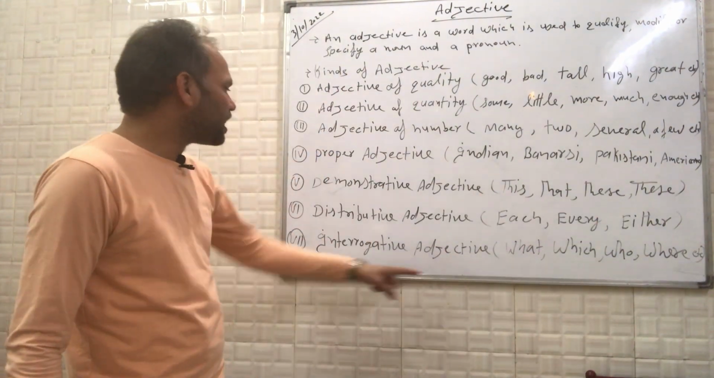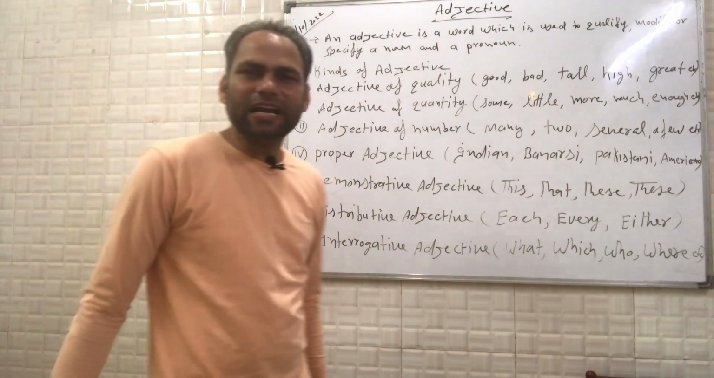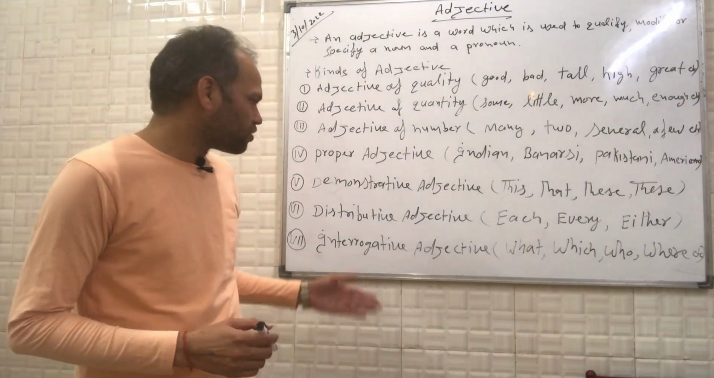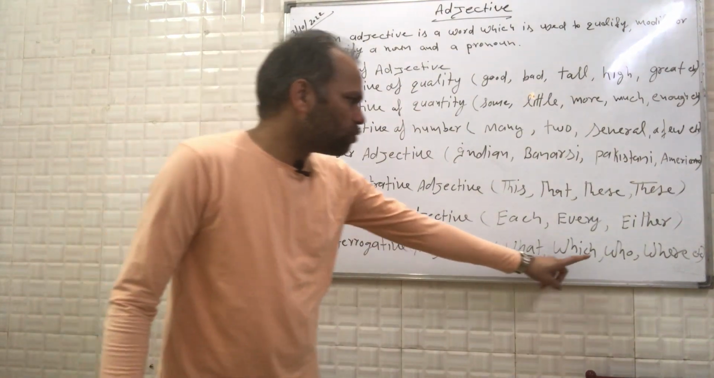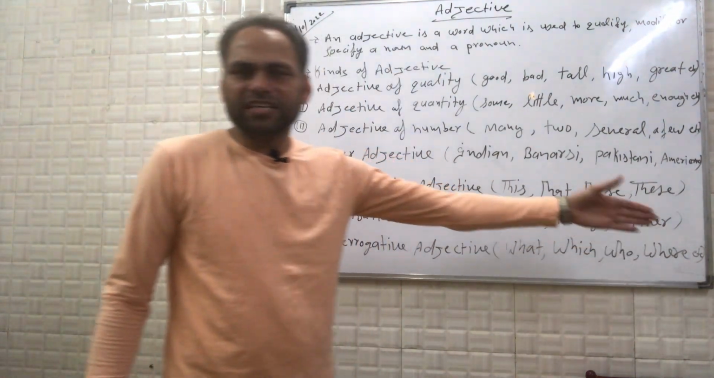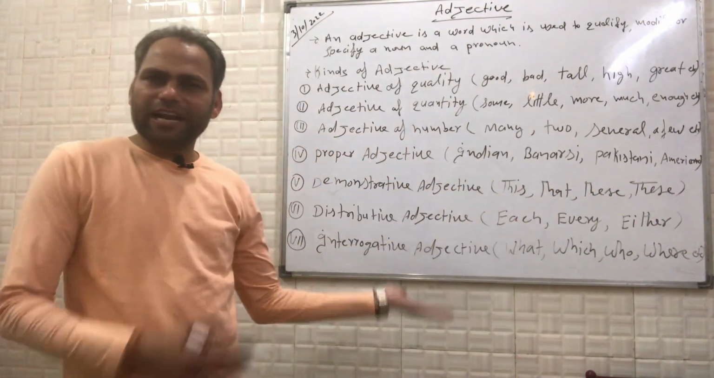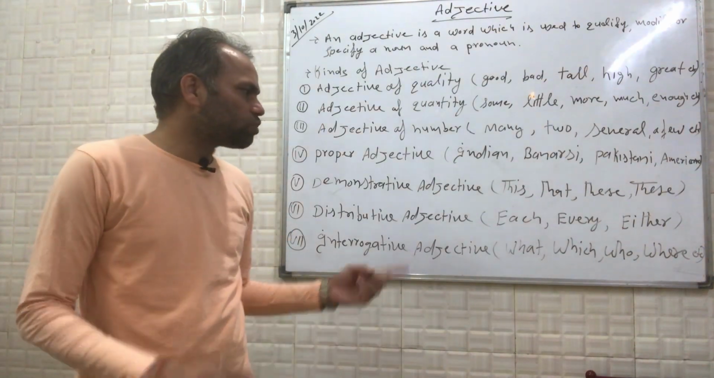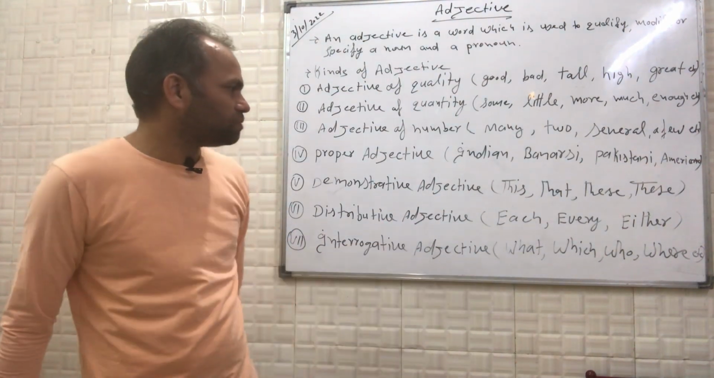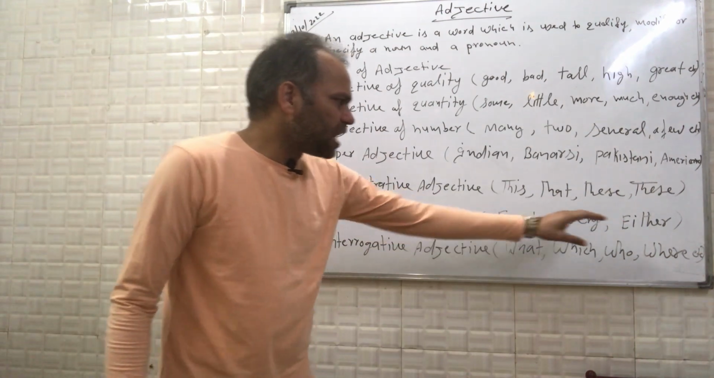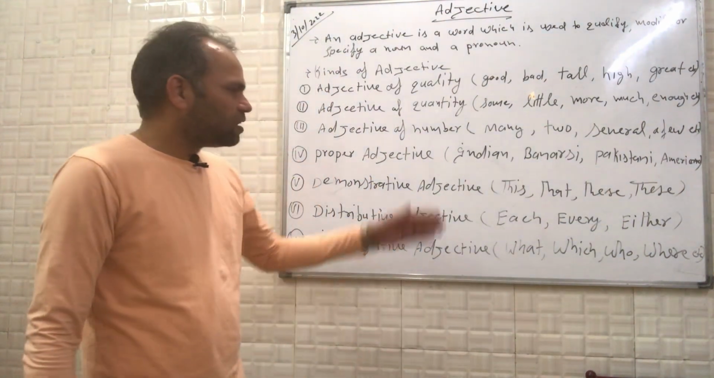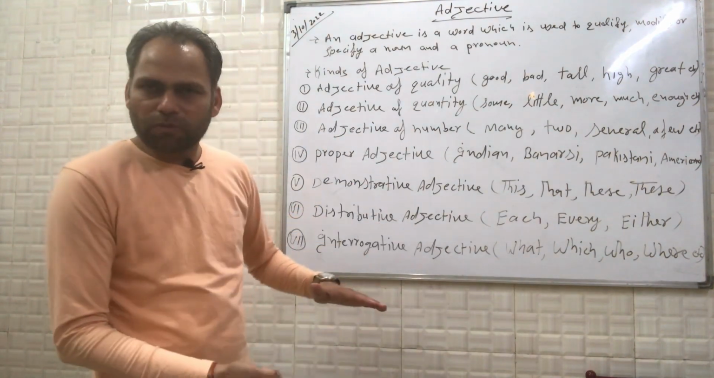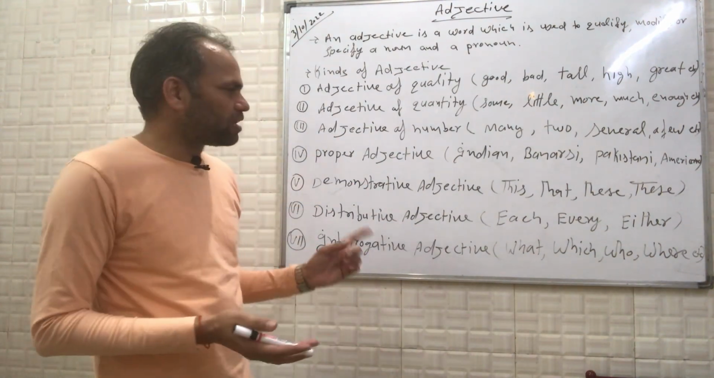Next one is interrogative adjective. Obviously, I have also talked about the same thing in pronoun as well. Like the same words, what, which, who, where, etc. These words can become interrogative pronoun sometimes, and sometimes these words can become interrogative adjective as well. Okay, so these are the words. You just need to wait for this. I will explain how these words can become interrogative pronoun and how these words can become interrogative adjective.